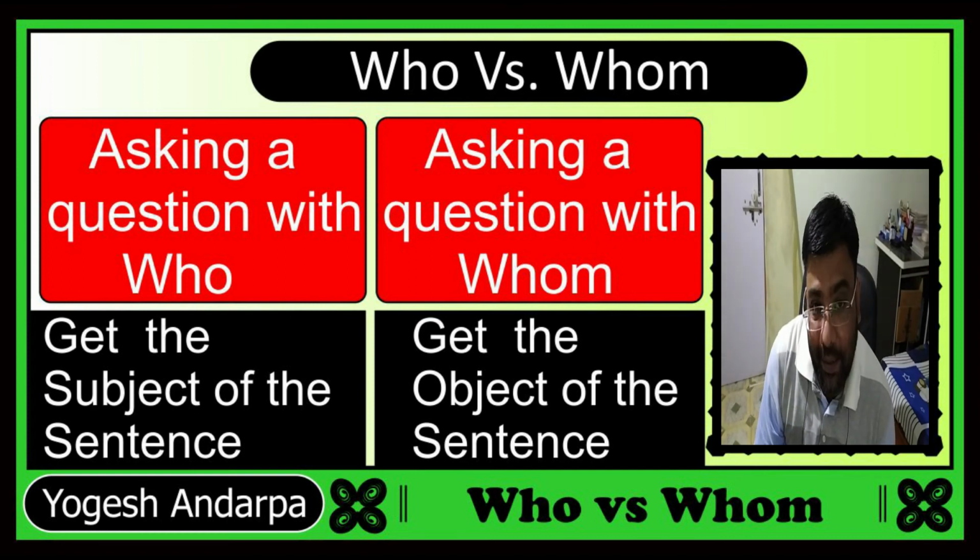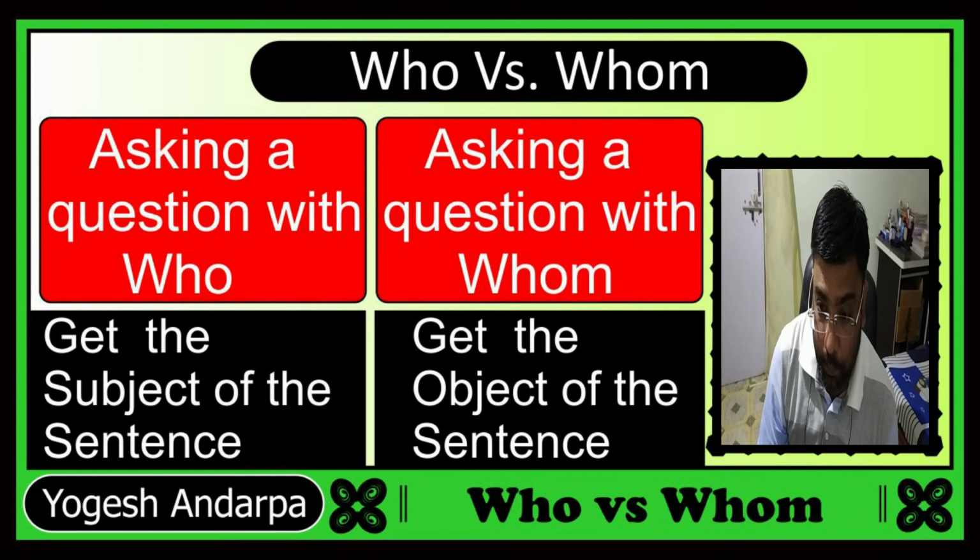So if you are asking a question with who, you will get the answer and that answer will be the subject of the sentence. And if you are asking a question with whom, you will get the object of the sentence. So this is the difference between who and whom.